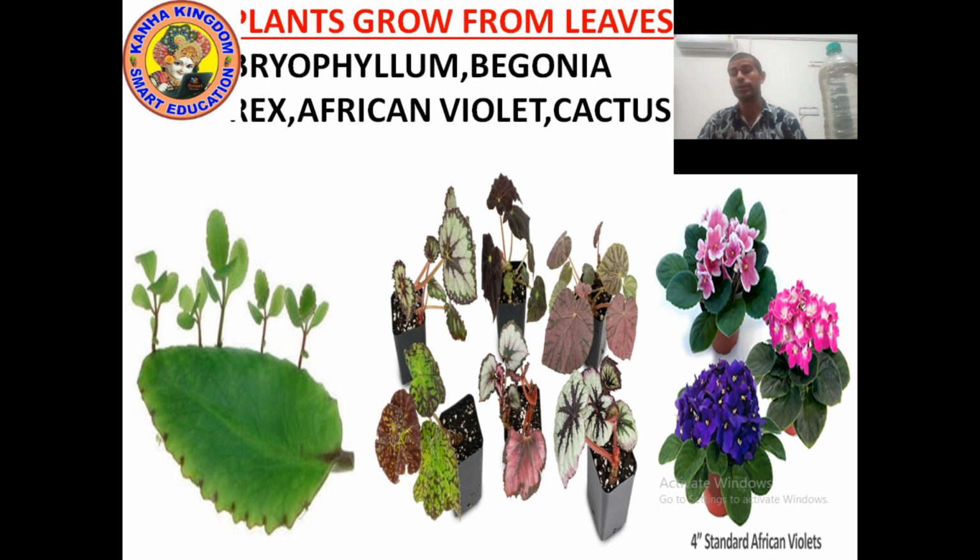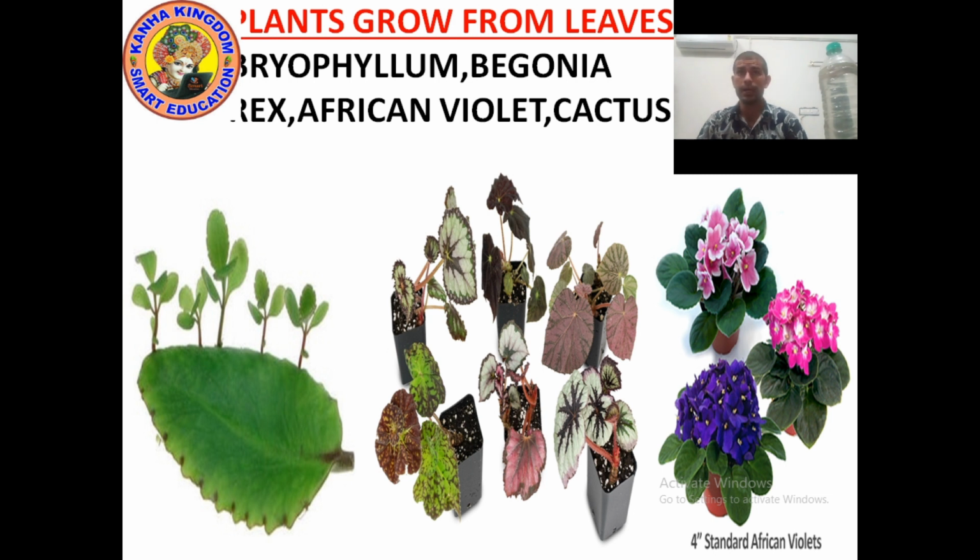And which plants develop from root? Radish, carrot, beetroot, dahlia, they develop from root. And which plants develop from stem? Potato, ginger, onion, rose plant, money plant, hibiscus, they develop from stem.